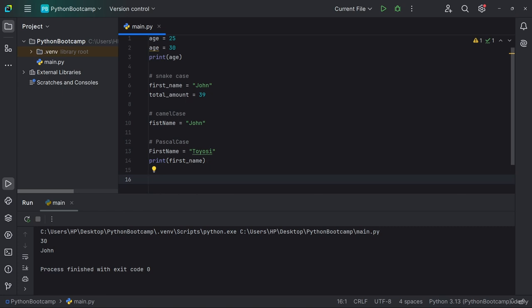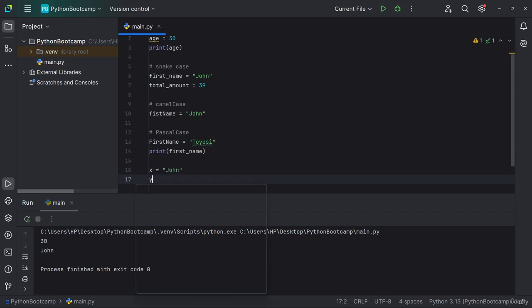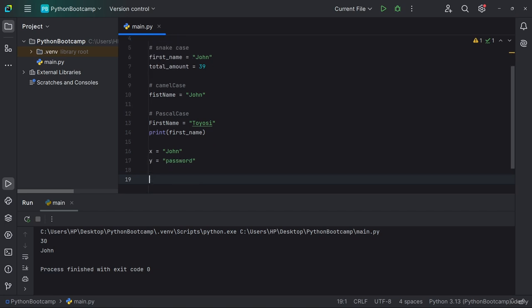So rather than saying X is equal to John, where John is your username, and Y is the password, it is better to use descriptive names that describe the value you are storing in that variable.